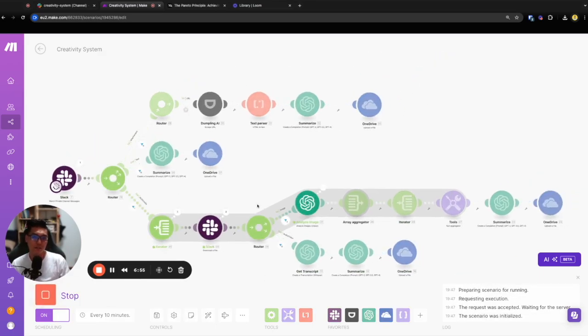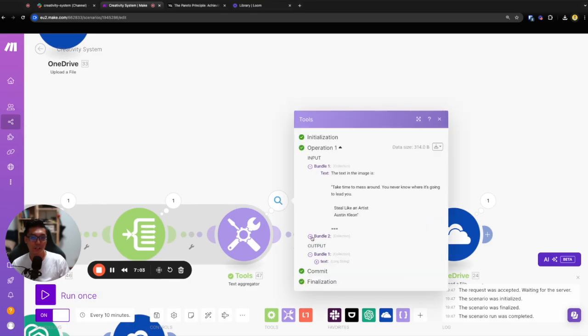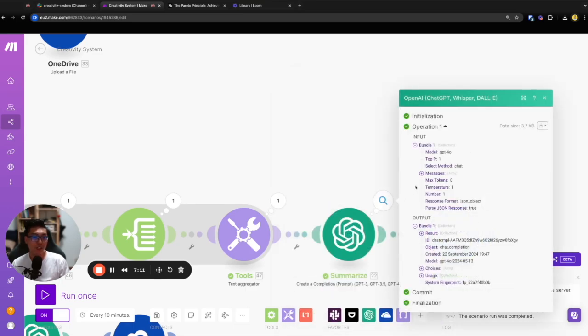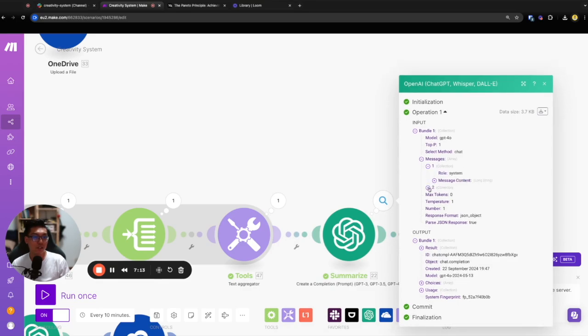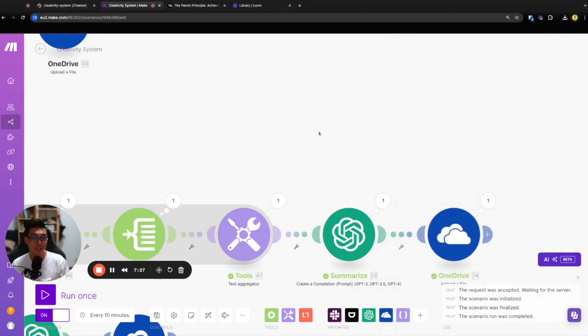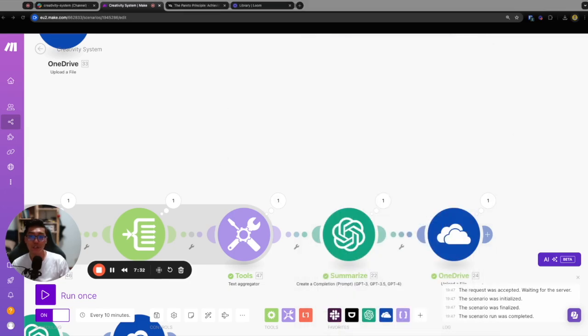So you go to the image path, second image, third image. You can see the text aggregator is a bundle one. The first one is "take time to mess around". The second thing is "perfection". After that, it aggregates. The message is 1 and 2. In the message content, you can see the extracted text from the image. Oh, I got a spelling mistake here, but never mind. ChatGPT will forgive me. The text in the image reads, yes, so I sent two things inside, and it will output one single thing. We don't care here. Let's go back to here.